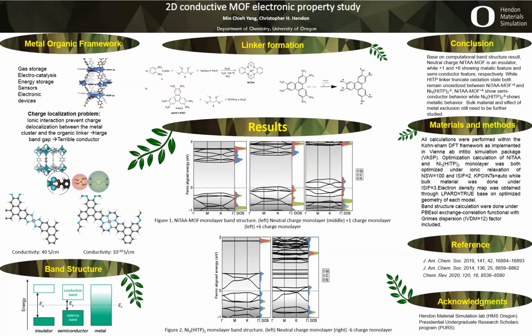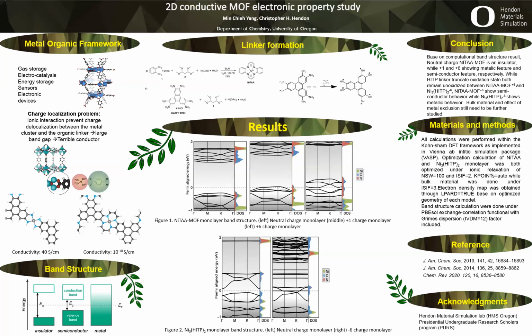Keep in mind that the 6 electron oxidized layer of nickel TAA has the equivalent valence of the 6 electron added nickel HITP monolayer. While the neutral charge nickel HITP layer shows semiconductor features along the AB plane, the reduced nickel HITP shows metallic features along the AB plane, which inspires interest towards n-type nickel HITP doping.